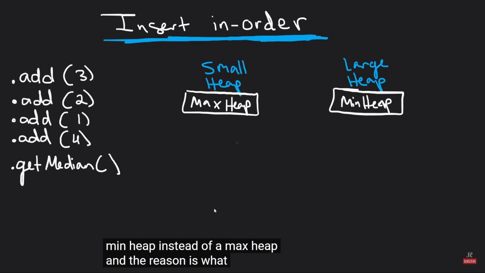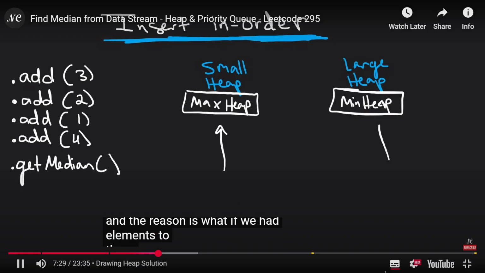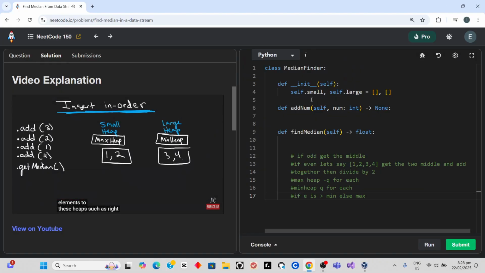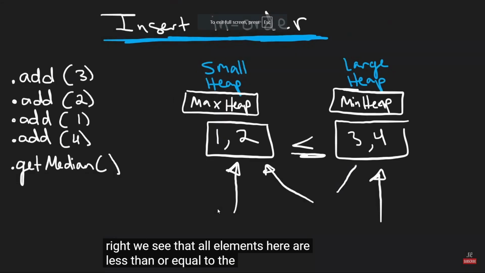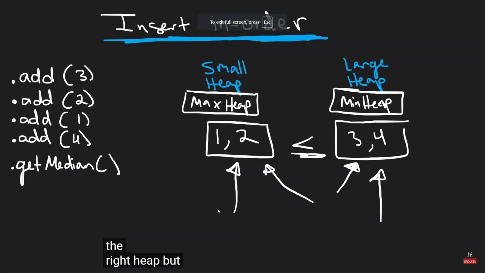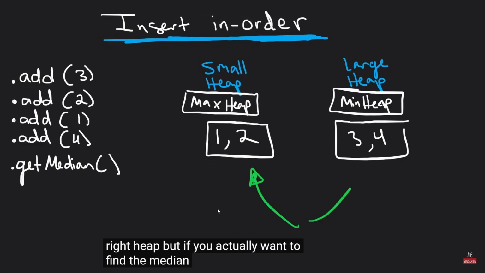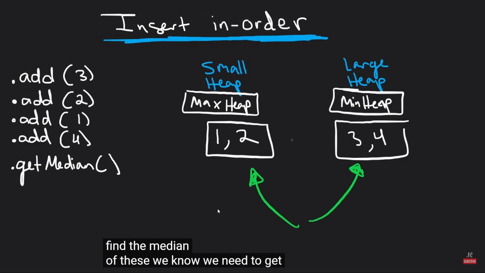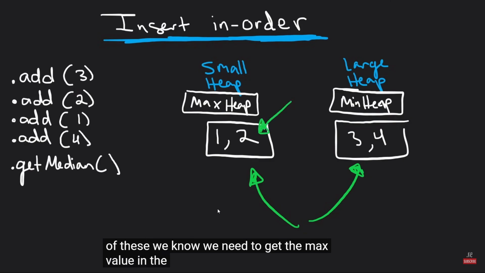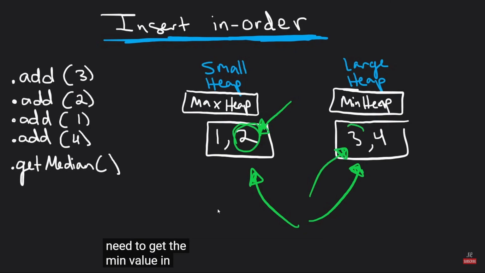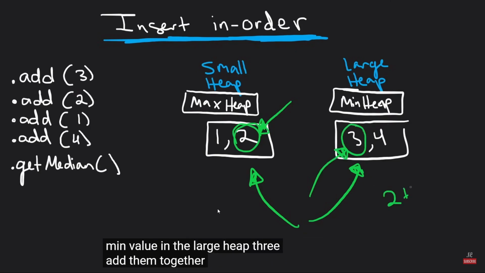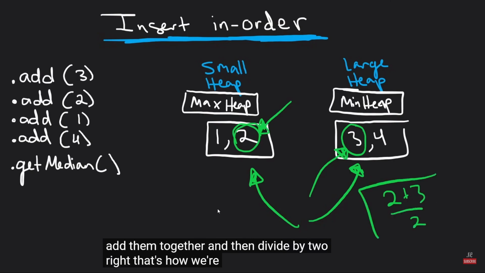And the reason is, what if we had elements in these heaps, such as this? What if we had these elements in each of the heaps? We see that all elements here are less than or equal to the elements in the right heap. But if you actually want to find the median of these, we know we need to get the max value in the small heap, 2, and we need to get the min value in the large heap, 3, add them together, and then divide by 2, right? That's how we're going to get the median.